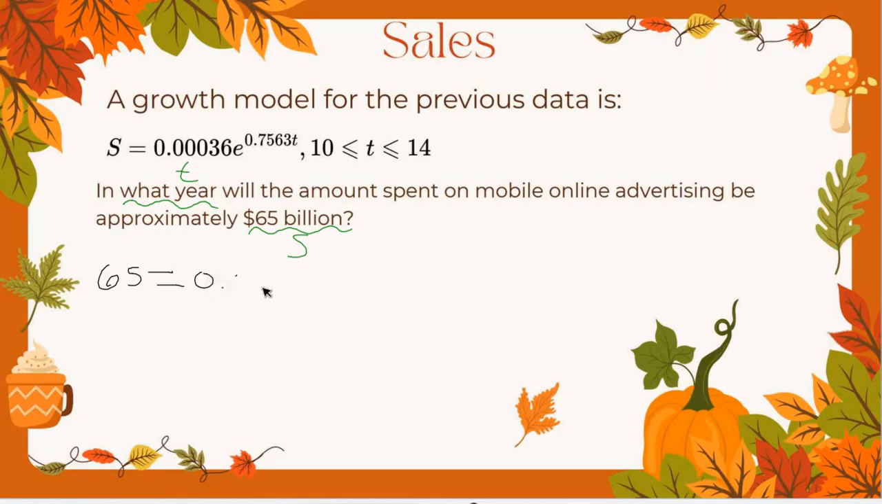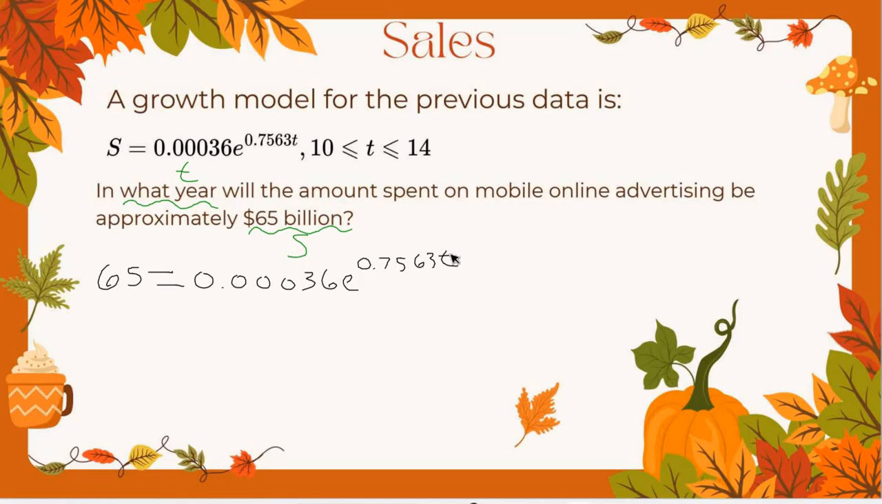65 equals 0.00036 e to the 0.7563 t. You're going to want to have a calculator, either Desmos or just a normal handheld is fine. But most of our application problems are not going to be nice pretty numbers. They're going to be some ugly decimals, which is okay. But that's one of the reasons why we're doing a lab instead of a concept check, because I want you to have time to deal with those not nice numbers, not during a constrained time limit.